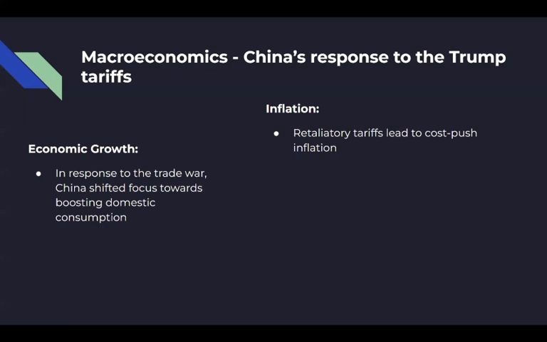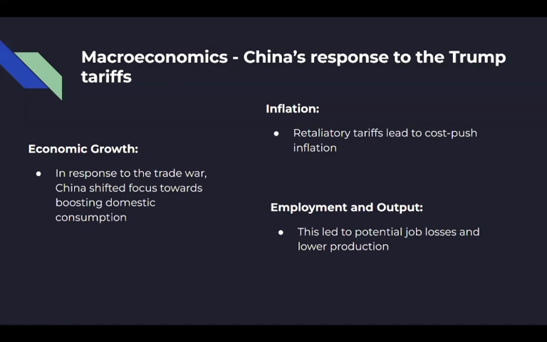Economic growth. The trade war created uncertainty and slowed business investment, which put pressure on China's GDP growth. In response, China shifted its focus towards boosting domestic consumption and introduced stimulus measures to support the economy.